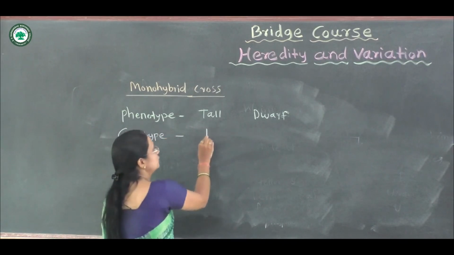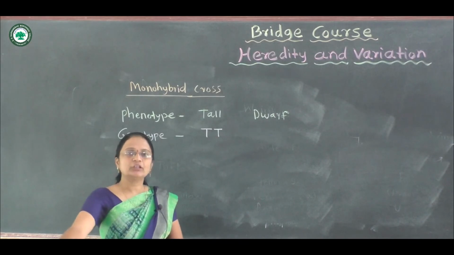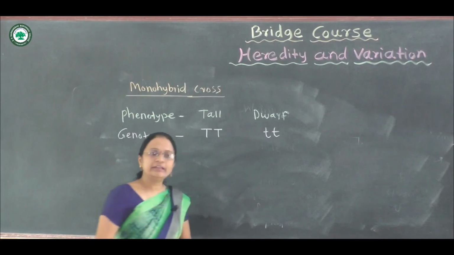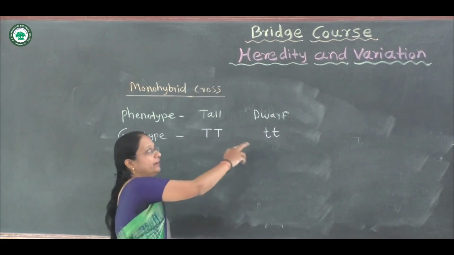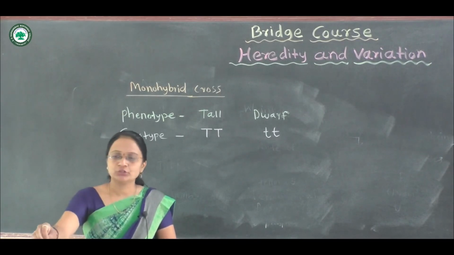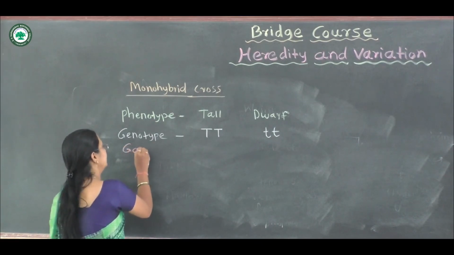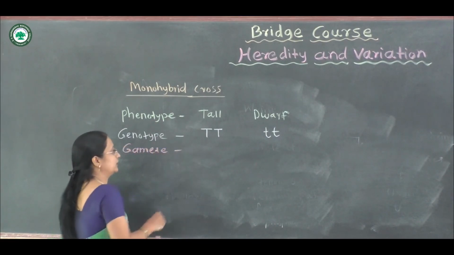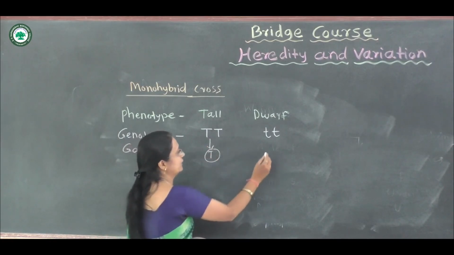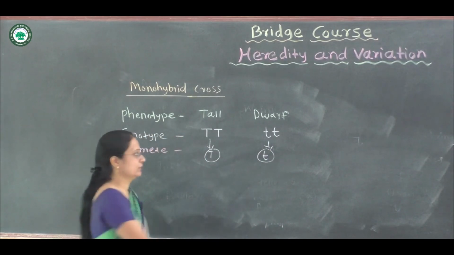In this genotype, capital T indicates tallness, and small t indicates recessiveness, that is dwarfness. Prepare the gametes of this, and during gamete formation, how will you get the result? The gametes produced are capital T, which is one gamete, and from this side small t, which is the other gamete.